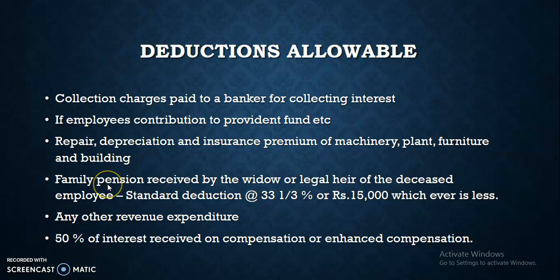And then family pension received by the widow or legal heir of the deceased employee. The standard deduction of up to 33 1/3% or rupees 15,000, whichever is less, is allowed as deduction. And then if there is any other revenue expenditure we have to spend while receiving that income from other sources, that can be allowed as a deduction. Then 50% of interest received on compensation or enhanced compensation shall be allowed as deduction.